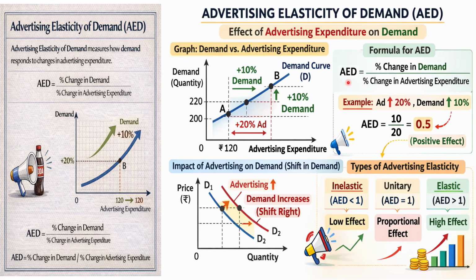Here is the formula of advertising elasticity of demand. We have already shown this in this table: percentage change in demand divided by percentage change in advertising expenditure, whereas 10% is shown in demand and 20% is shown in advertising expenditure. So there are three types of advertising elasticity of demand. The first one is inelastic, that is advertising elasticity of demand is lesser than 1, low effect. The second one is unitary, that is proportionate effect. And the third one is elastic, that is the high effect.